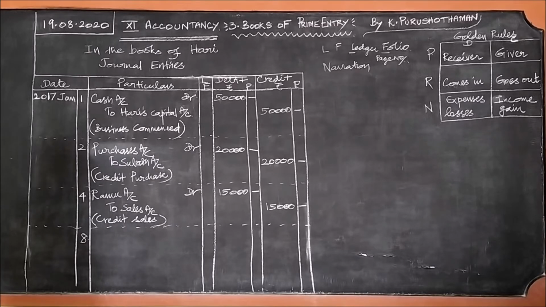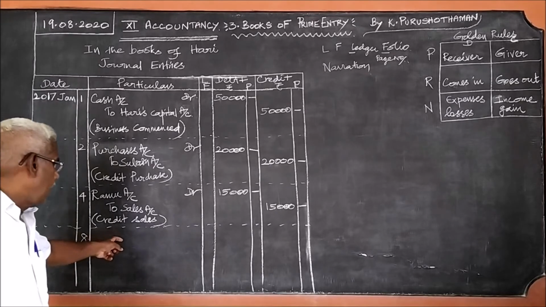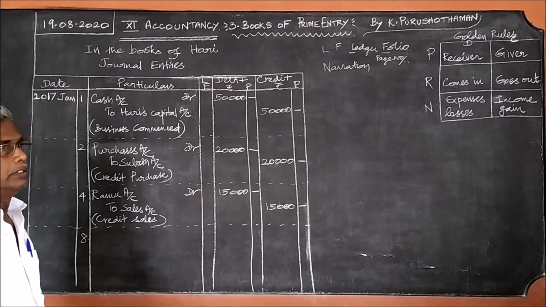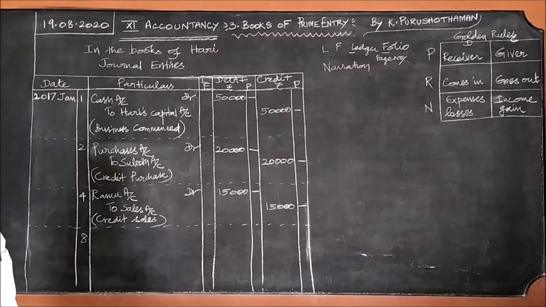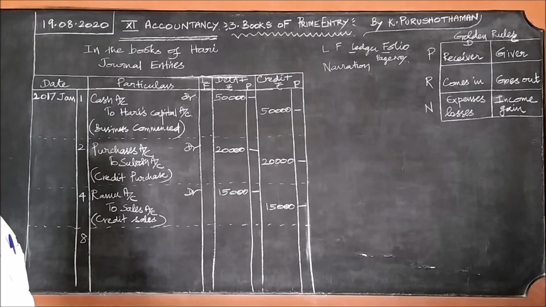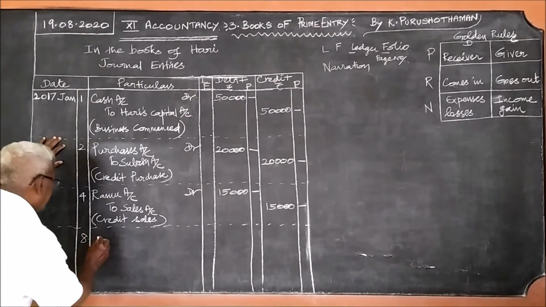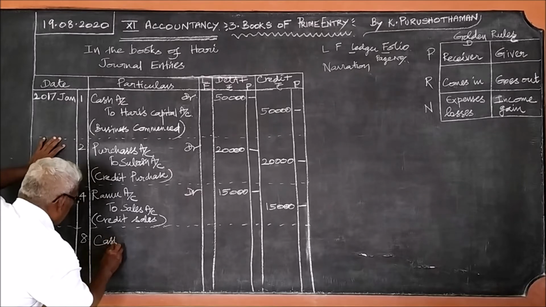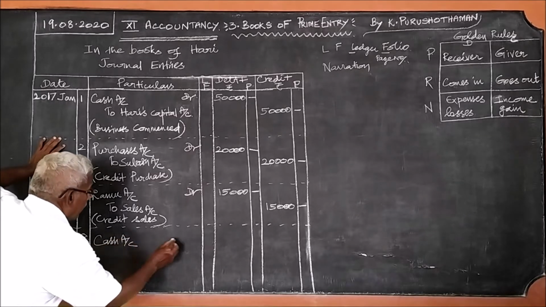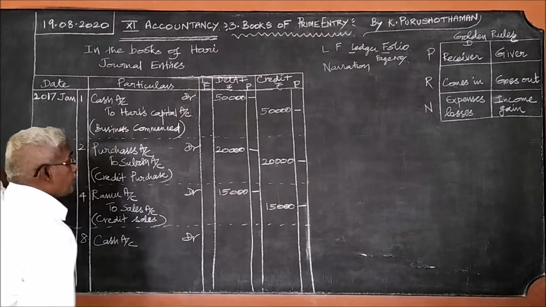Therefore, you will try to write check account debtor. That accountancy rules do not permit. Instead of writing check account debtor, we should write cash account debtor.